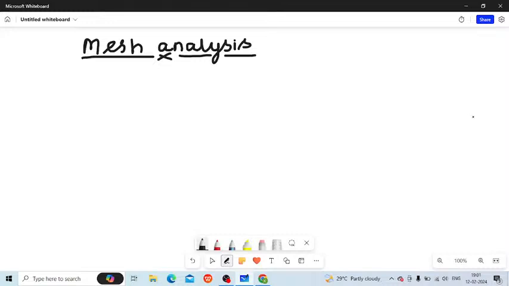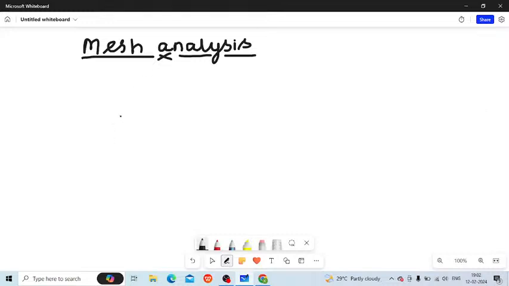One more thing I have to tell you: there is star to delta transformation, as you all know, but I'm not taking up star to delta transformation right now. It is of good importance, but I'll be taking that up in a later section. So now let us take up mesh analysis.